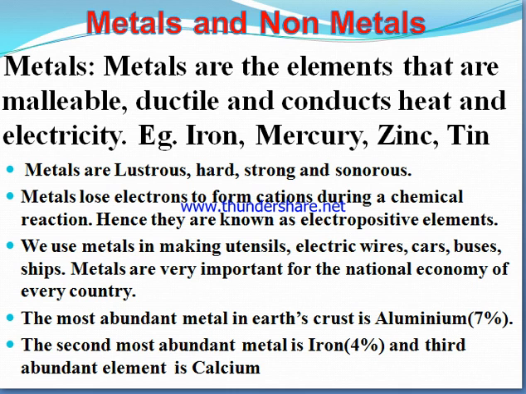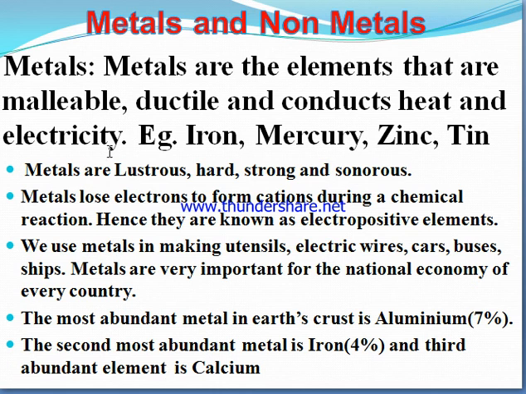And a good conductor of electricity, that is, if it conducts electricity, it allows electric current to pass through it, then it is known as a metal. Example: iron, mercury, zinc, tin. These all are included in the metals.